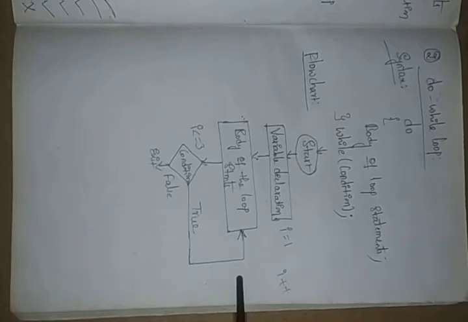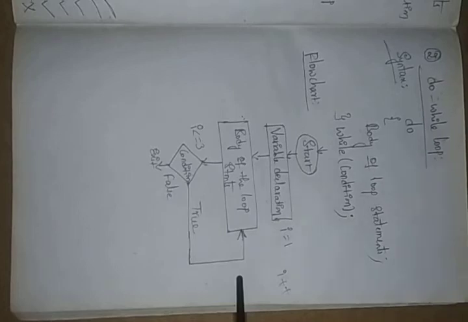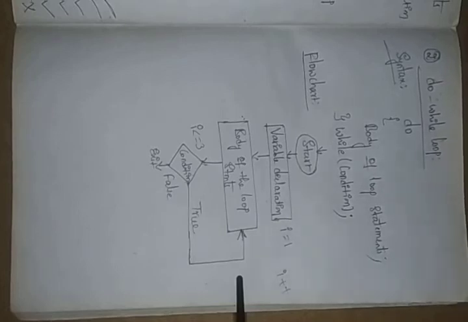First you can check the variable declaration. What I gave: I is equal to 1, right? And you can display whatever I gave in the execution statement. First, here I gave the execution statement, not the numbers.